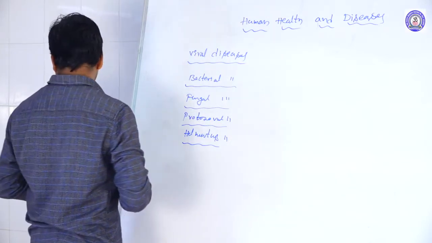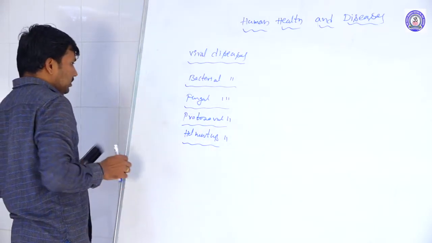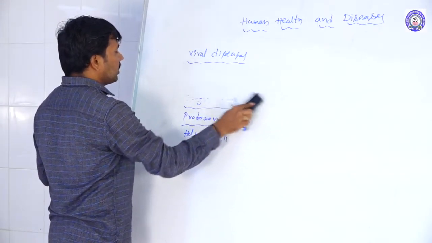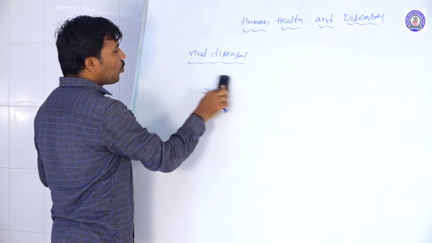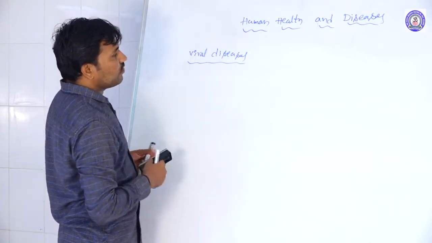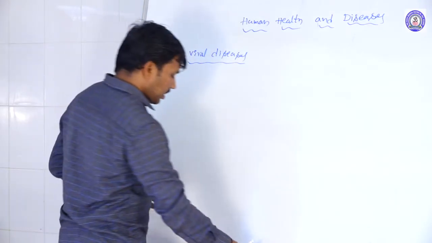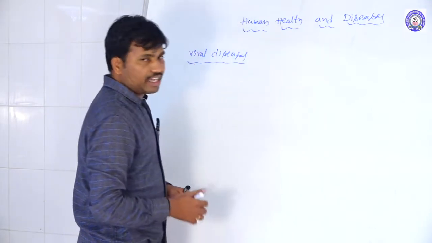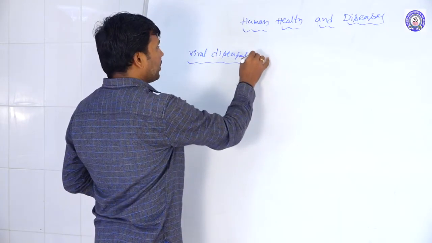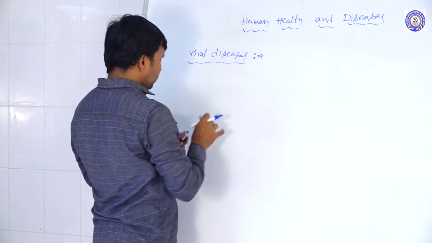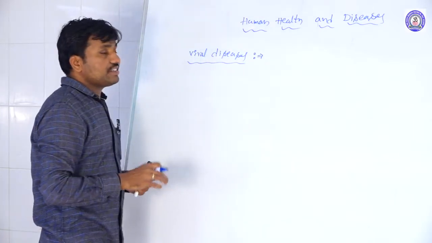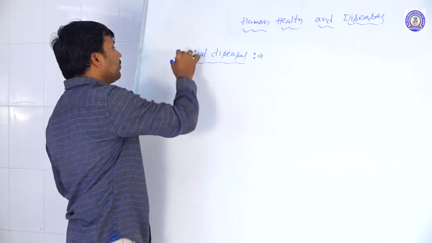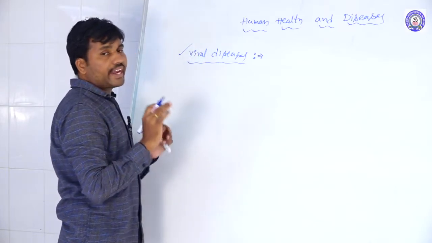First, we are taking viral diseases. In viral diseases, the causative agent is a virus, whether an RNA virus or a DNA virus, whatever it may be. Those types of diseases in humans are called viral diseases.